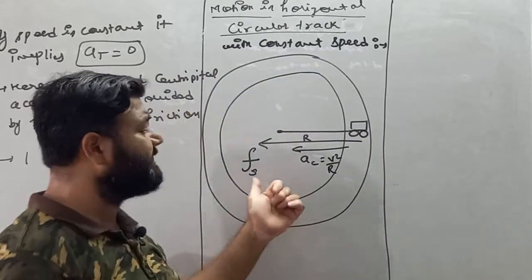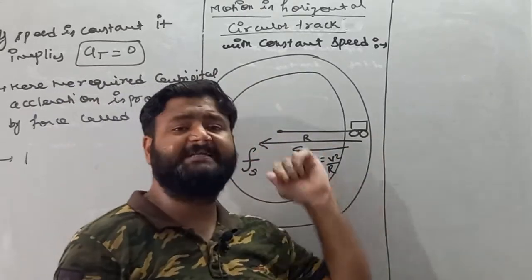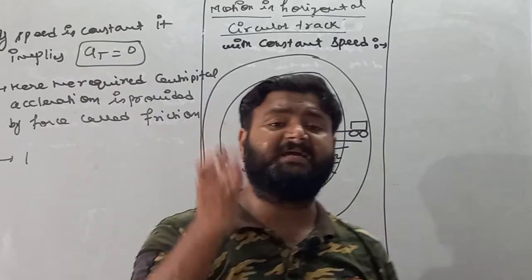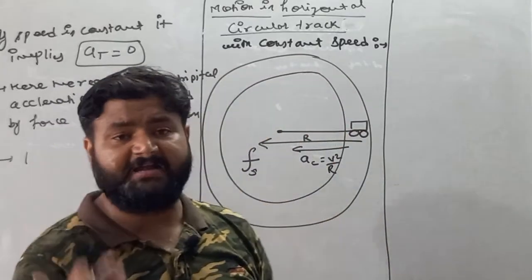Why is this force called centripetal force? Because this force is acting towards the center, or we can say this force can provide the required centripetal force.